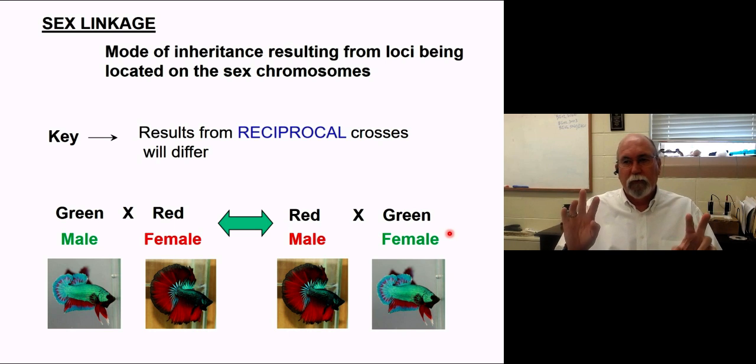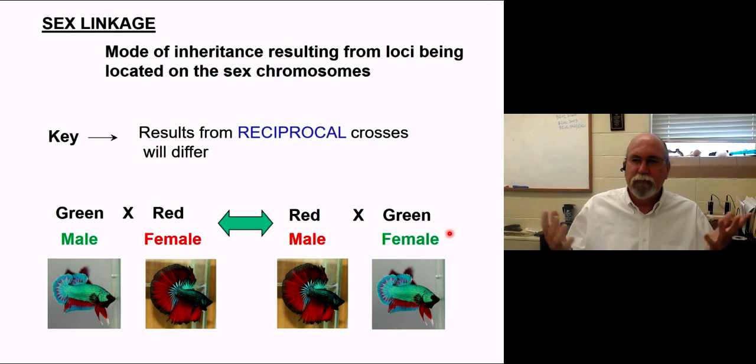So we're going to set up the same basic cross, same loci and all that, but we're going to have 2 forms. Now, for Mendel, it didn't make a bit of difference. It didn't matter if you got the wrinkled pollen from a male plant, or whether you got the wrinkled as an ovum from the female plant. It didn't make any difference. You always got the same outcome. With sex linkage, that's not going to happen. We're going to see that reciprocal crosses will differ.